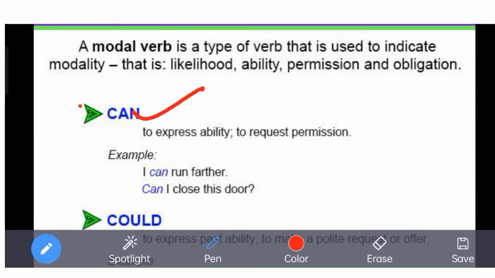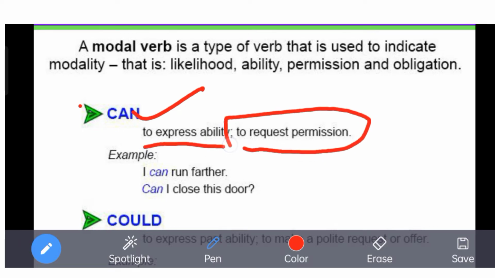What is can? Can usually expresses the ability of somebody. It is also used for requesting someone or asking for the permission of somebody, like: can I use your washroom, can I bring my notebook, can I go for this? But when we are politely requesting, we use something else. We use may. But in the case of a normal, informal request, we can use can for requesting somebody.